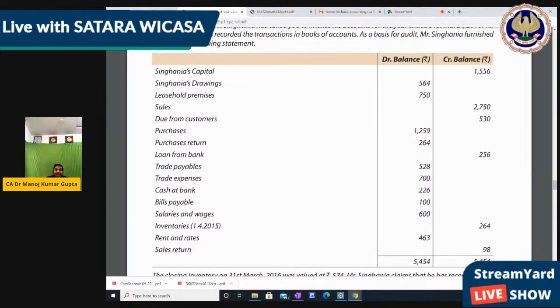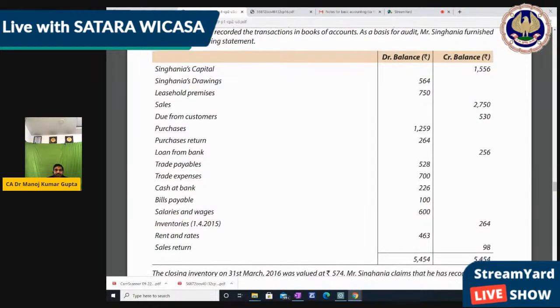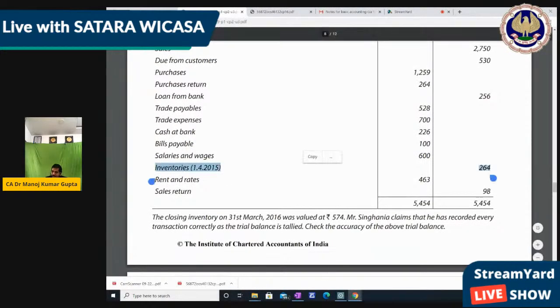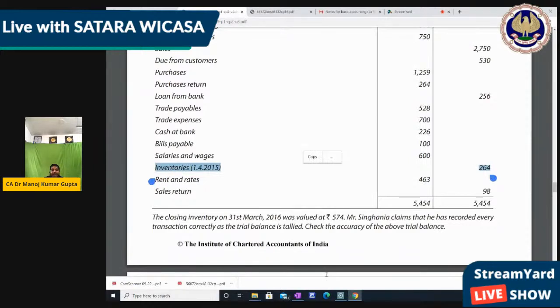Next, salary and wages, debit side is correct. Then inventory, opening, 1/4/2015. Sorry, not investment, inventory. Inventory opening should be an asset, right? So 264 should be debit side. So it's the fifth mistake. Rent and rates, correct. Sales return.